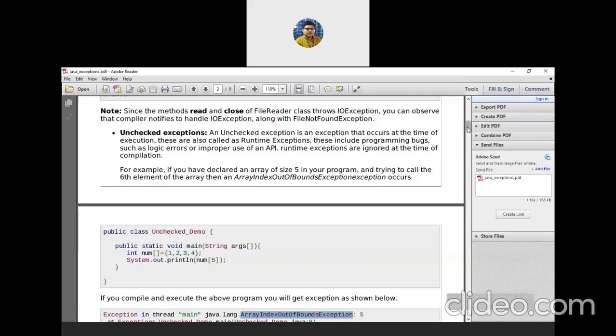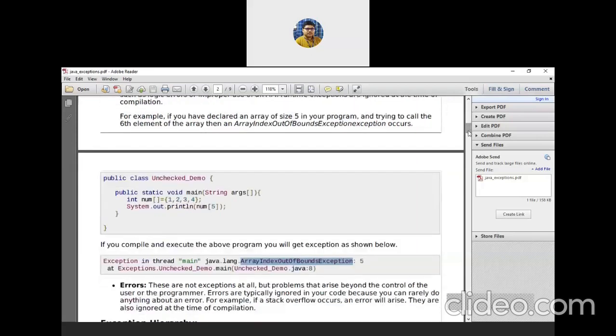Because I am trying to access index 5, which is not declared, or rather not initialized.